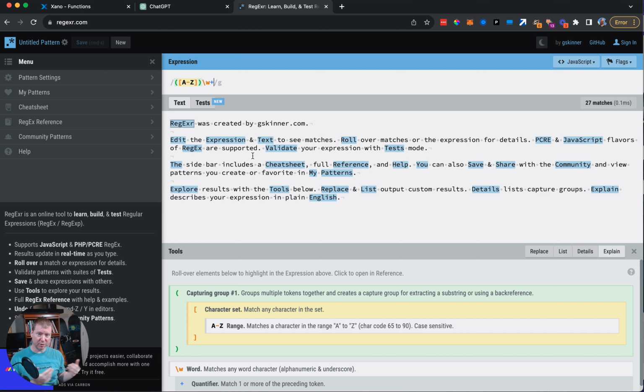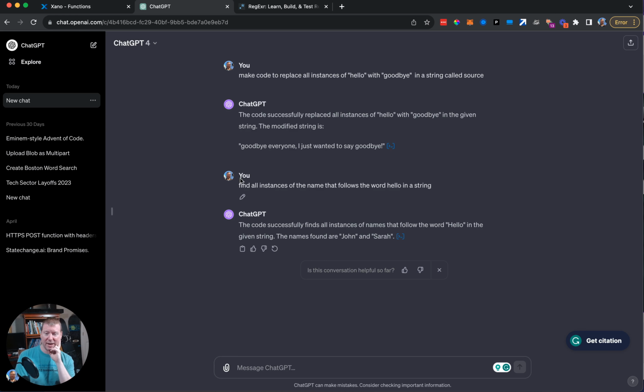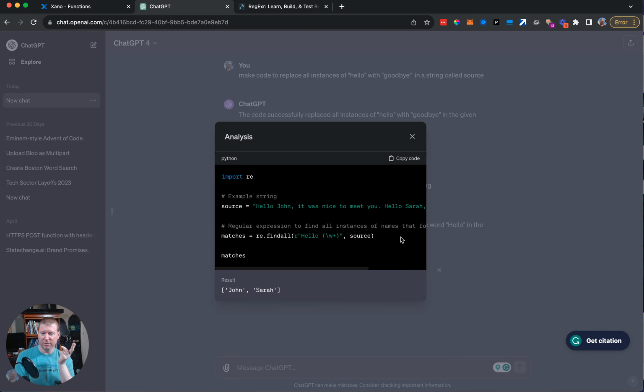It's POSIX regular expressions. You can use them with grep. You can use them in all sorts of circumstances. They're very commonly used in Python and PHP and JavaScript and what have you. And I'm seeing them more, I think, because increasingly, if people are doing text manipulation problems and they go over to say ChatGPT, and I ask it to find all instances of a name that follows the word hello, it will create a little bit of code that uses a module called RE from Python, and it's building it with a regular expression.